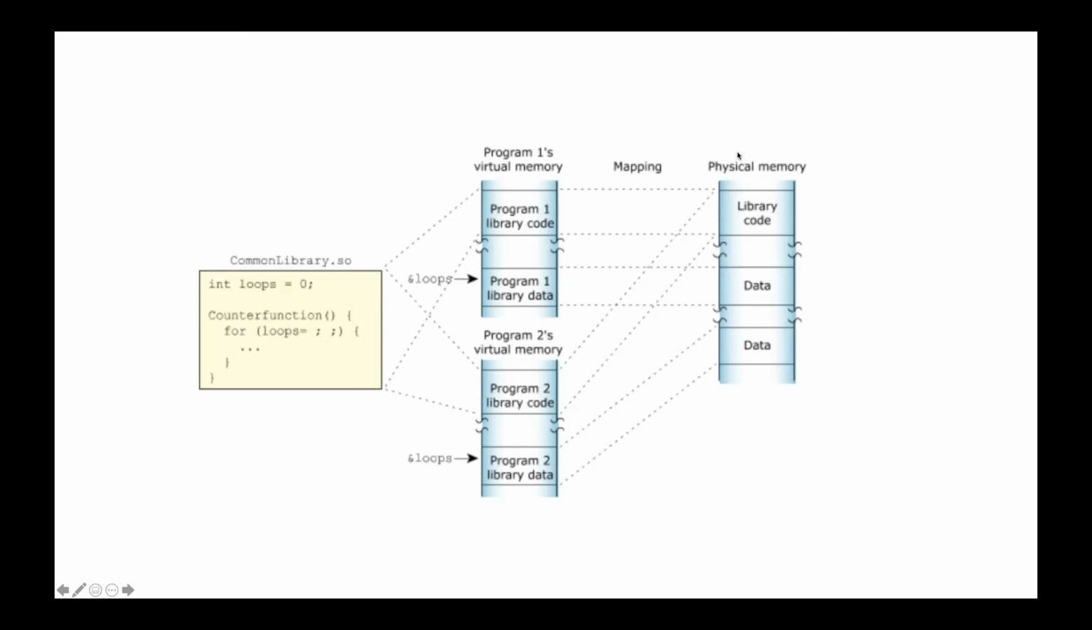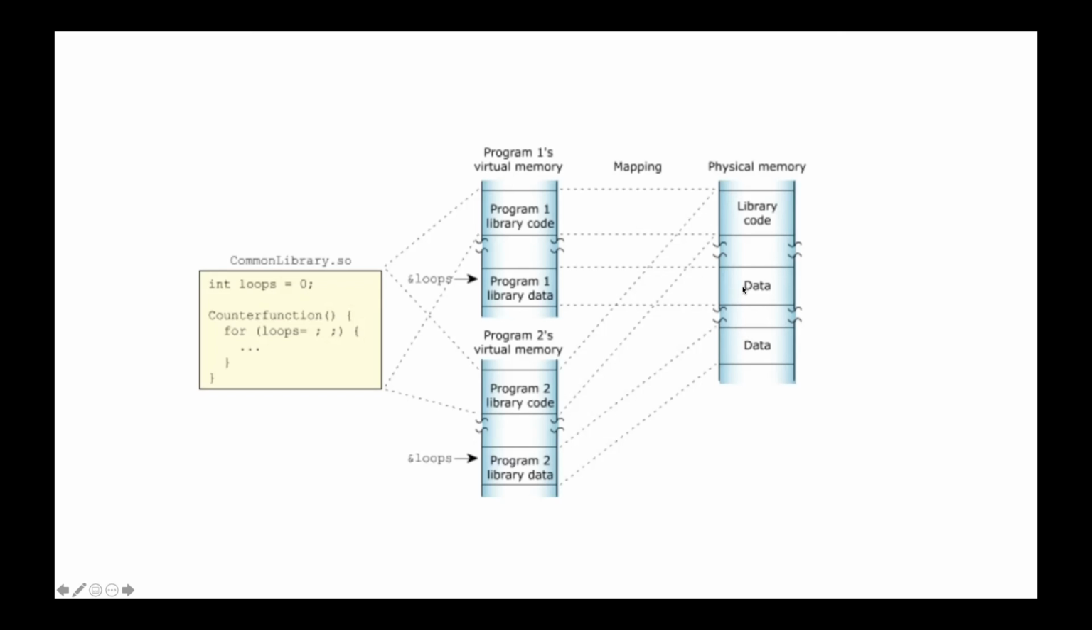But if you see the mapping of virtual memory to physical memory, you will see a difference here. You see the library code? This is the actual physical memory location at which this code is present. And you can see it is being shared by both the programs' virtual memory. You can see the arrows, right? It goes here, and it also goes here. So it is basically getting shared by both processes.